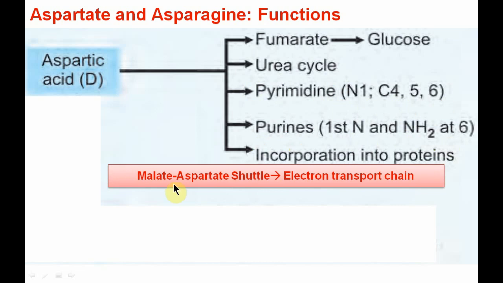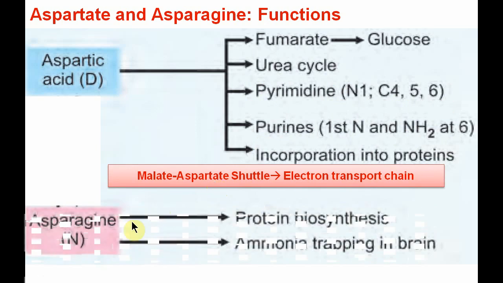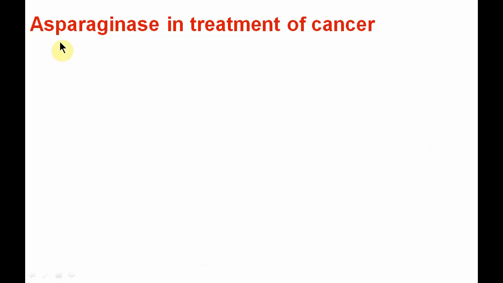The malate aspartate shuttle is also important in the electron transport chain, as well as it will transport oxaloacetate. Now asparagine helps in protein biosynthesis and also traps ammonia in the brain. Asparaginase is also helpful in the treatment of cancer.